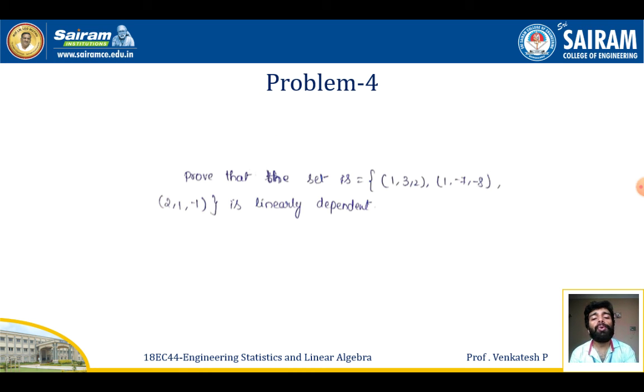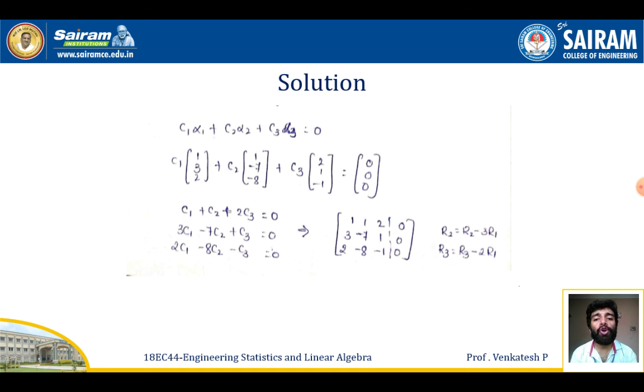Example number 4. Prove that the set S equals (1, 3, 2), (1, -7, -8), (2, 1, -1) is linearly dependent. It means the scalars should not all be 0. So take a combination again, C1 alpha 1 plus C2 alpha 2 plus C3 alpha 3 equals 0, that is, C1 times (1, 3, 2) plus C2 times (1, -7, -8) plus C3 times (2, 1, -1) equals the column matrix (0, 0, 0). On expanding this, I get C1 plus C2 plus 2 C3 equals 0, 3 C1 minus 7 C2 plus C3 equals 0, and 2 C1 minus 8 C2 minus C3 equals 0.